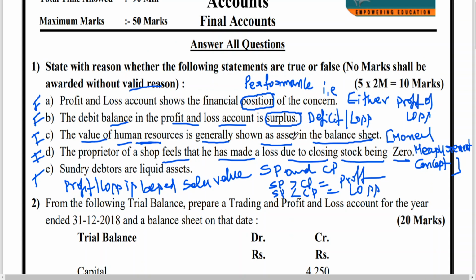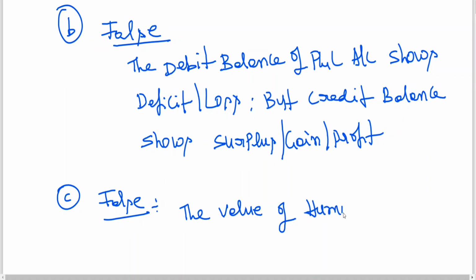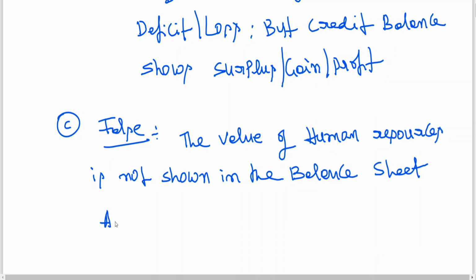Value of human resources is generally shown as an asset in the balance sheet. False. The value of human resources is not shown in the balance sheet according to the money measurement concept.